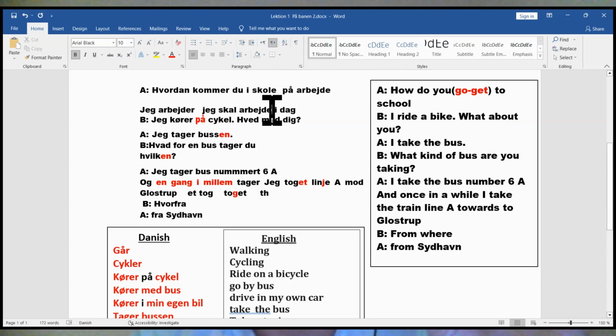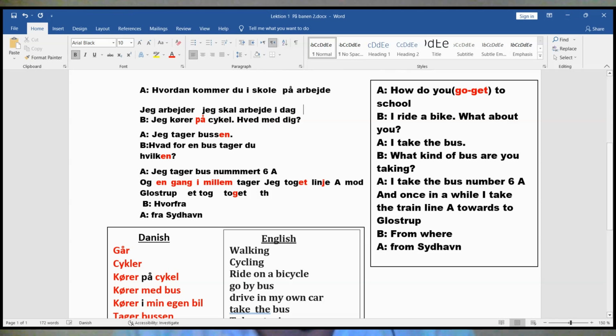For the second verb. But if the verb is without a modal verb, like a normal verb in the present, here you have to add R to the verb. Jeg arbejder, jeg skal arbejde. Okay? Or jeg skal på arbejde. På arbejde, here it's not a verb, here it comes like a noun. Okay? So there are three things here.